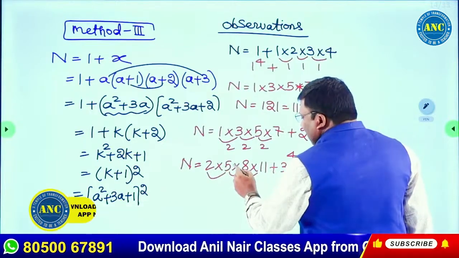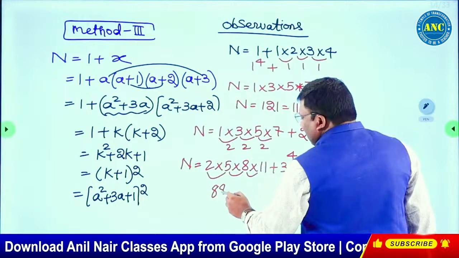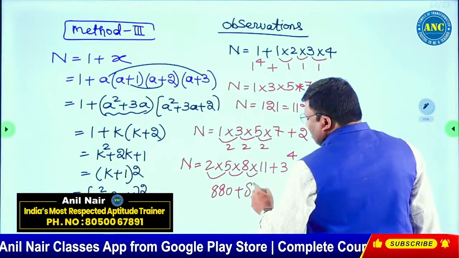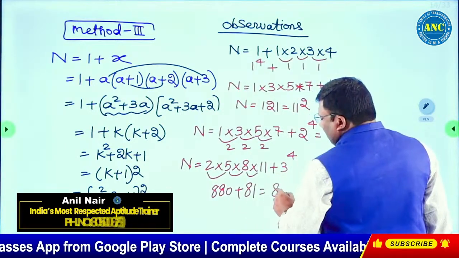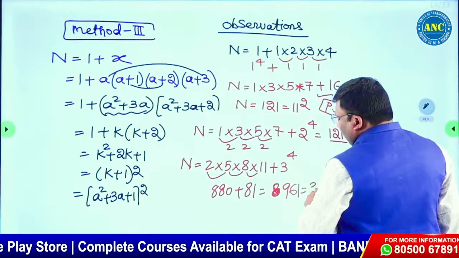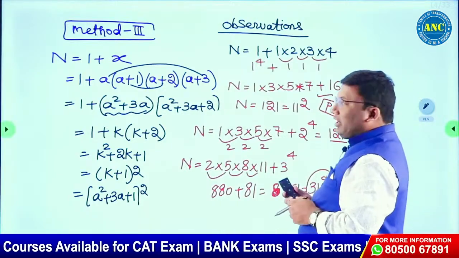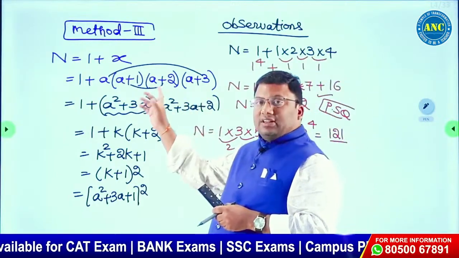So 2 5s are 10, 10 8s are 80. 80 into 11, 880, plus 3 power 4 is 81. 880 plus 81 is 961, which is 31 square. It is a perfect square. How many terms are there?